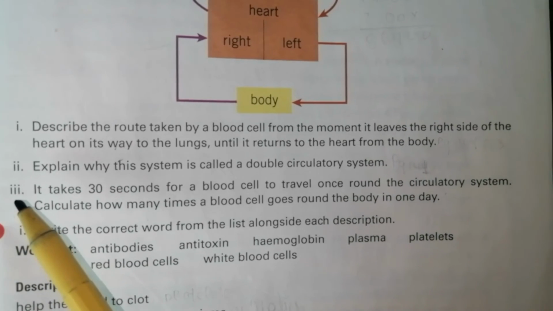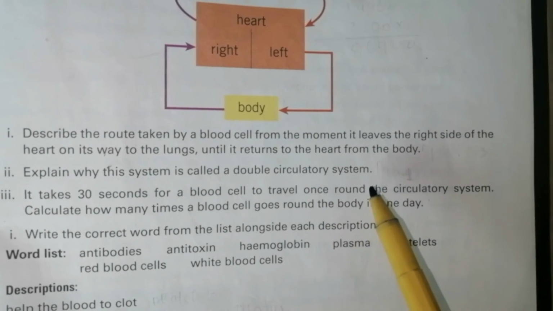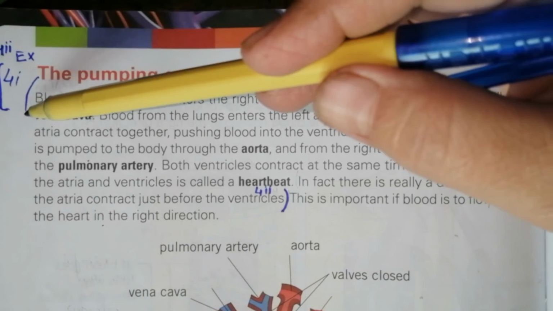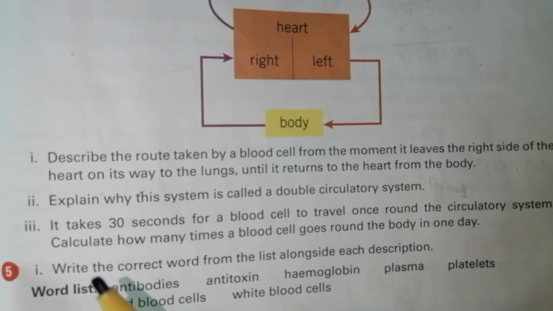Question number 4, part 2. Explain why this system is called a double circulatory system. The answer is on page number 144 and it will start from this line up to this line. Question number 4, part 3.